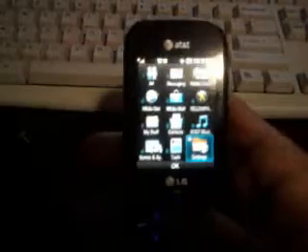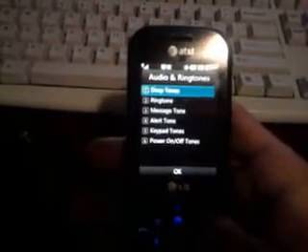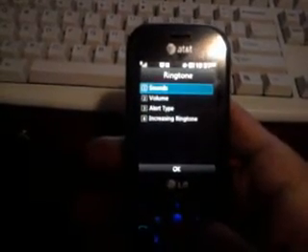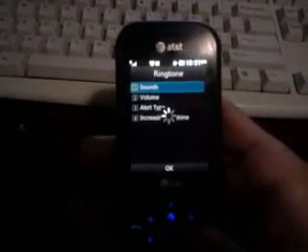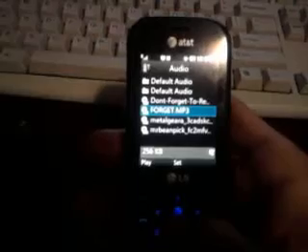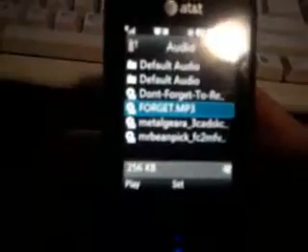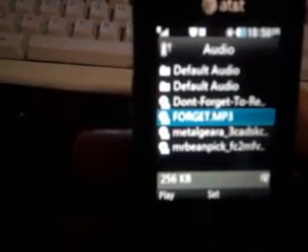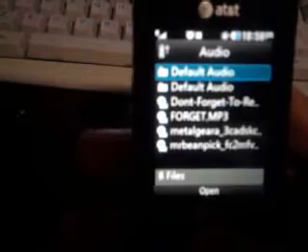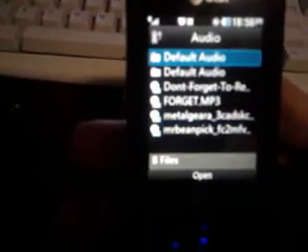Unlock, menu, you get the glare out, settings, ringtone, sounds. And as you can see, there are already a couple custom songs on the list. For those of you that have already used this phone, you'll notice that you don't see any ringtones there. You only see one folder called default audio, which would be here. And there goes all the default crap songs.